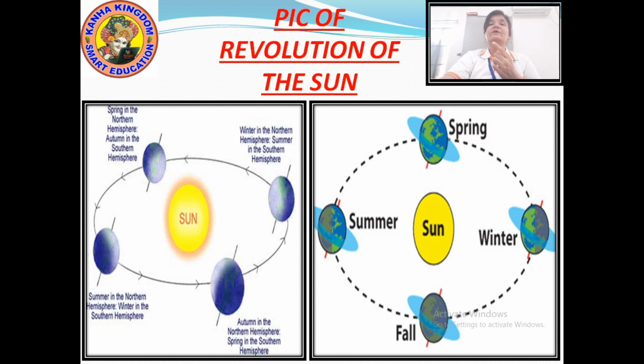Now moving further, when the earth revolves and the season changes, it will be spring in the northern hemisphere and autumn in the southern hemisphere. When it keeps revolving, the season changes again. It will now be summer in the northern hemisphere and winter in the southern hemisphere.